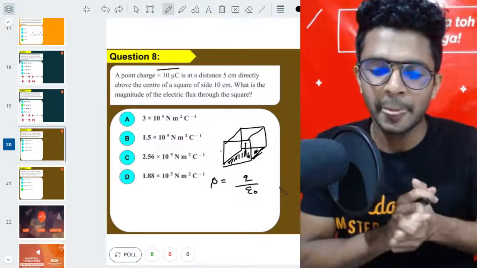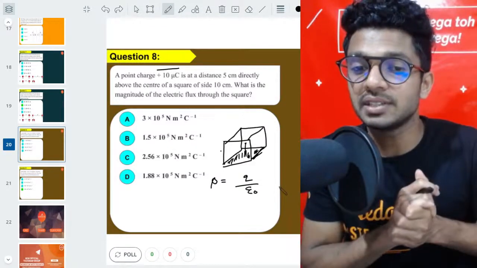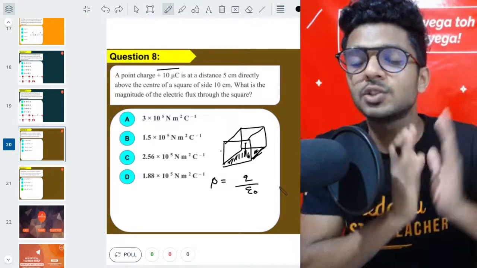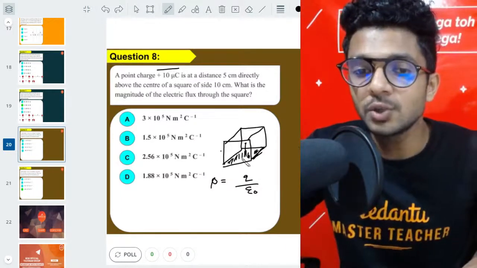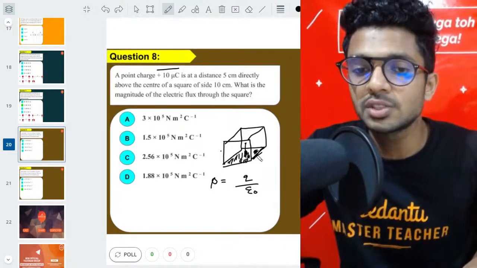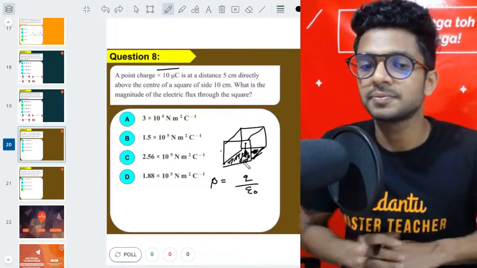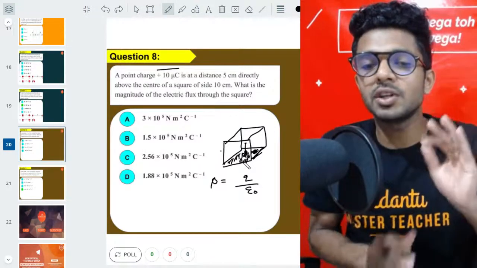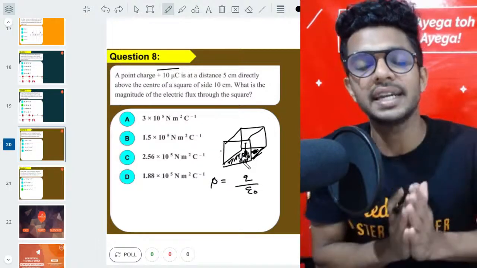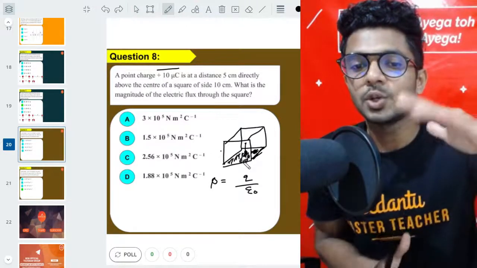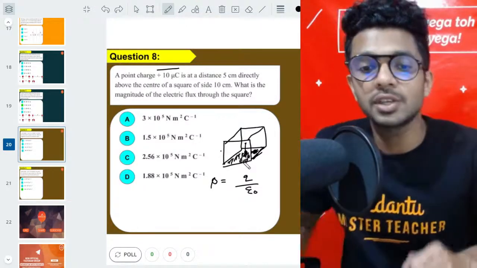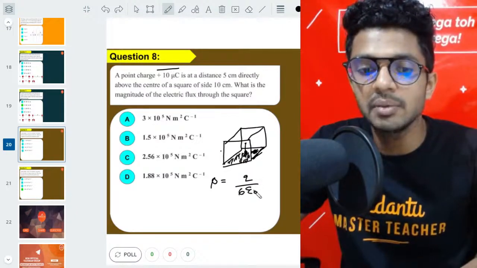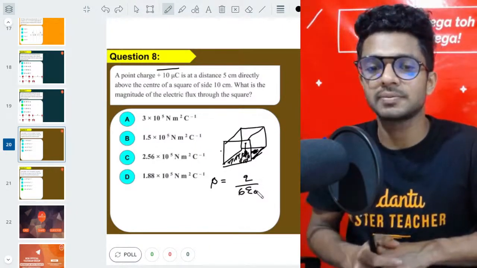Good. Now my next question is, if the total is q by epsilon 0, how much is going to pass through this small square portion that you can see here? Q by epsilon 0 is divided over the entire cube, right? So that square is only a single part of the cube, so 1/6 will be passing through that particular square.